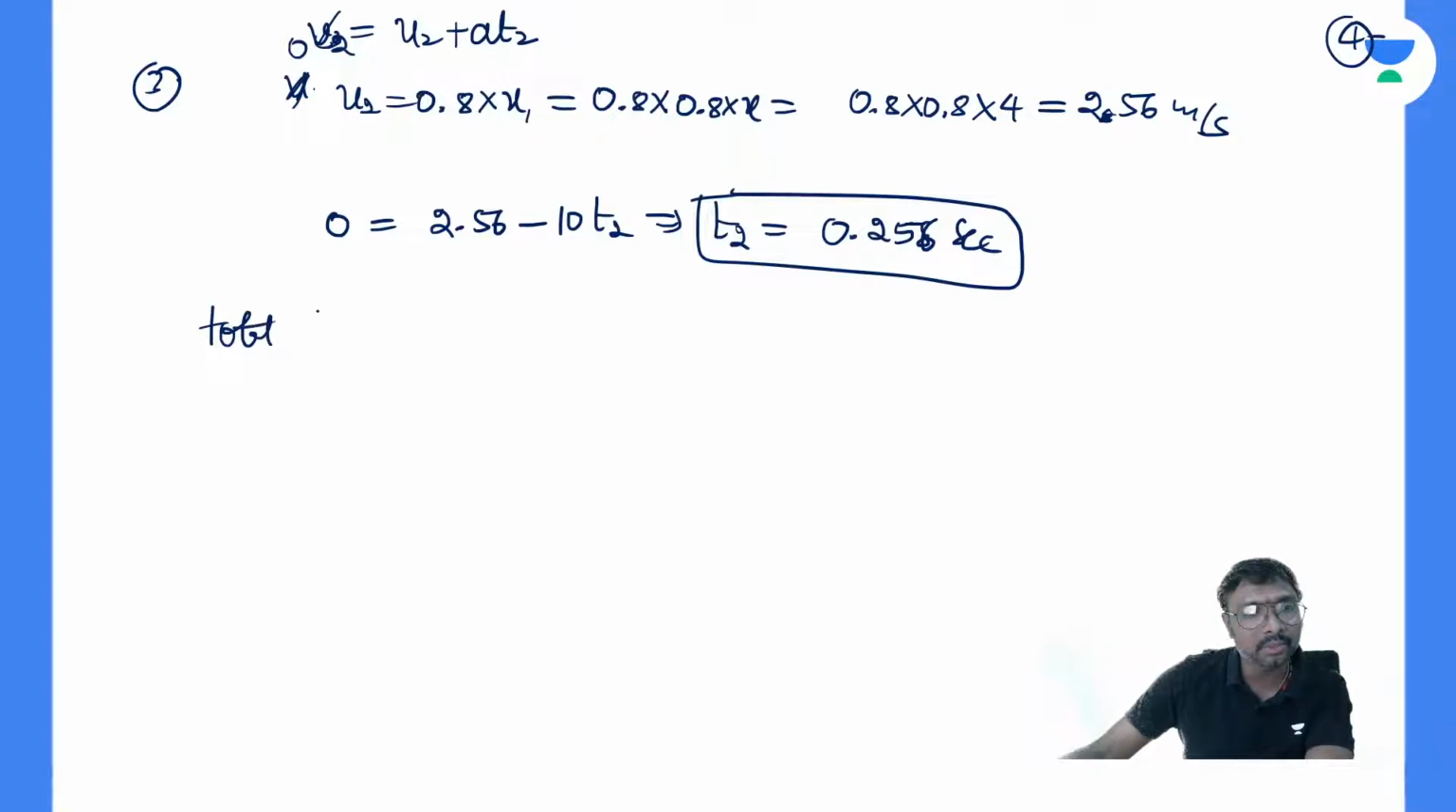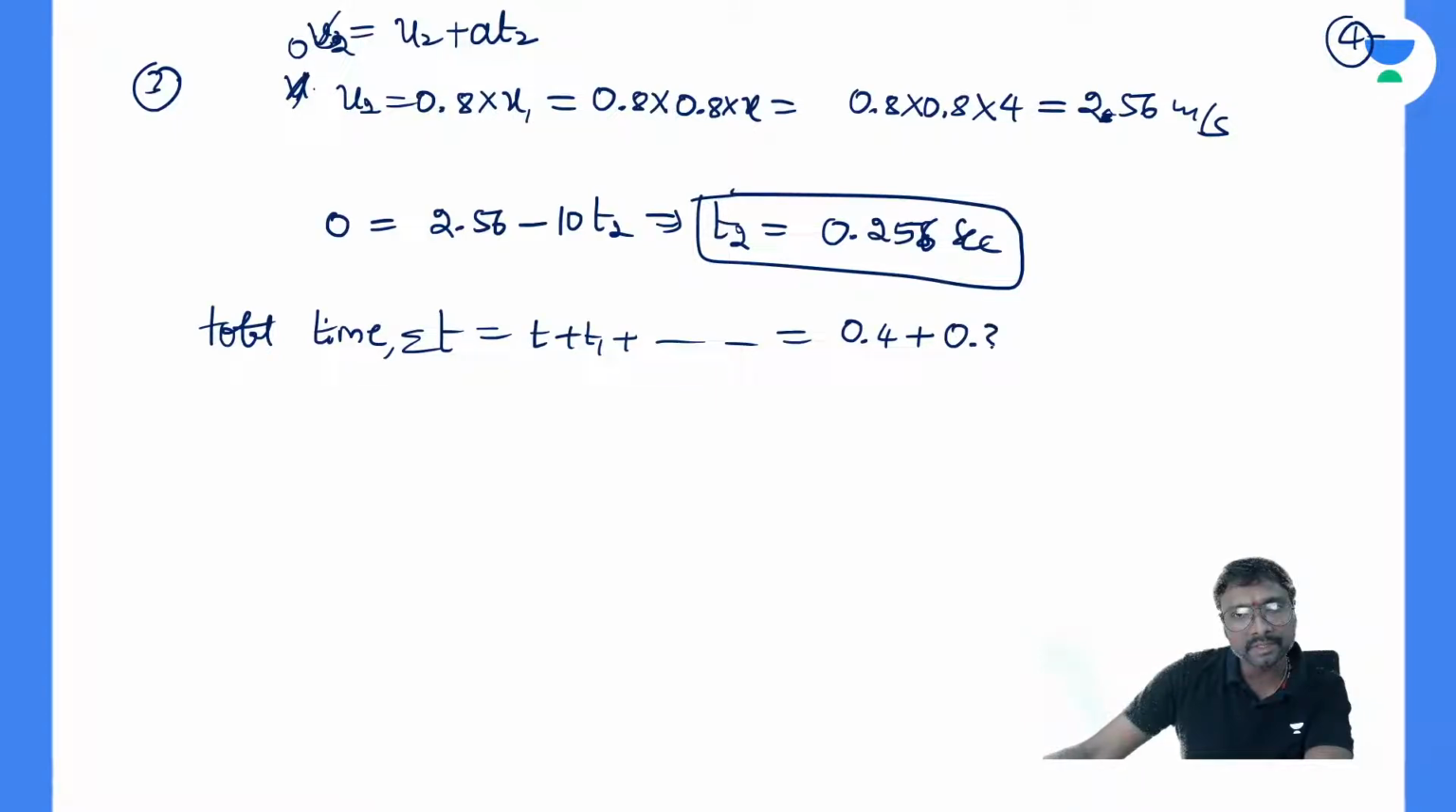What is the total time? Sigma t will be equal to t plus t1 plus so on. First one is 0.4 seconds plus the second one, 0.32 seconds, plus the third one, 0.256 seconds. So are they forming a GP or not? This is a geometric progression. Going up and coming down both take the same time, so can we multiply with 2? Yes, we have to multiply with 2.